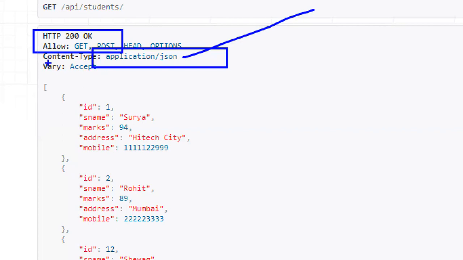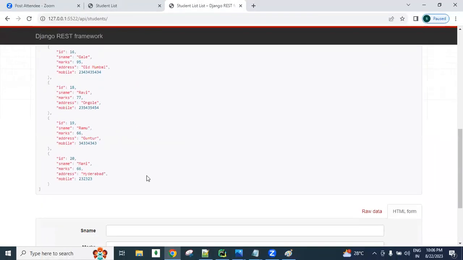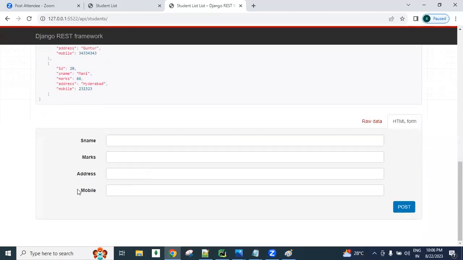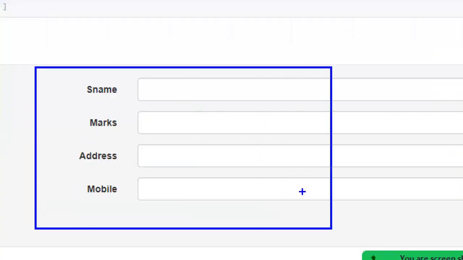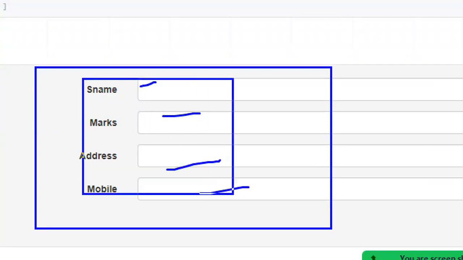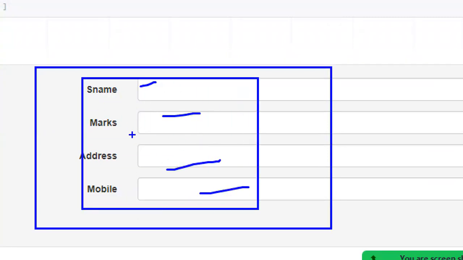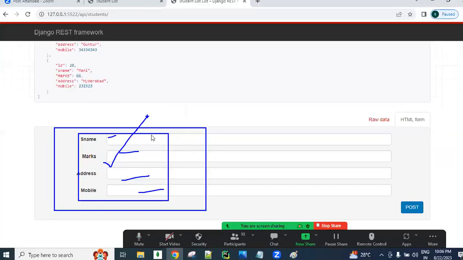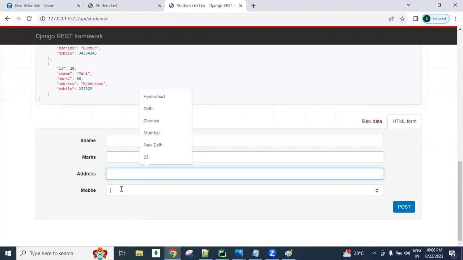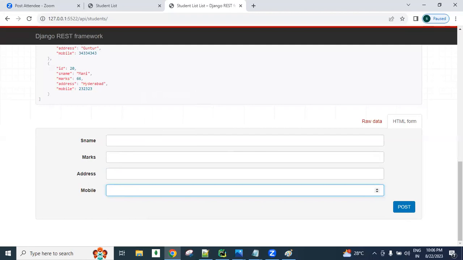What is the allowed method? What is the content type? These things you will get later. And if I want to create a new record, see here, a ready-made HTML presentation is there. Using the Django REST framework we are getting it automatically. We can just enter the data we want, and then click this POST button, and it automatically creates the record.